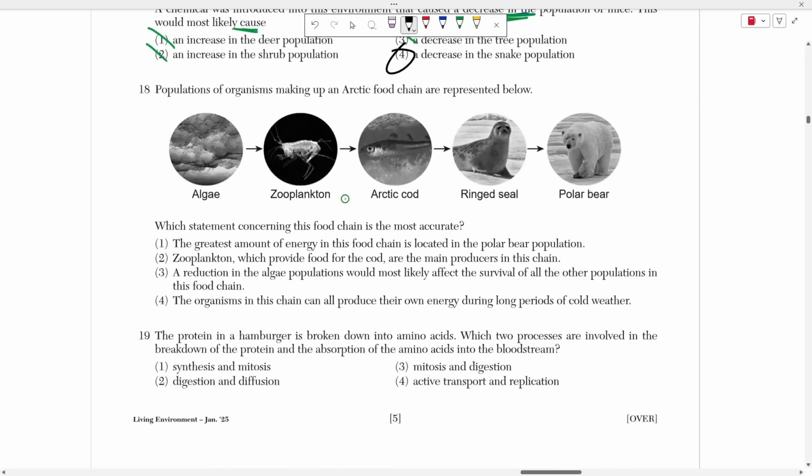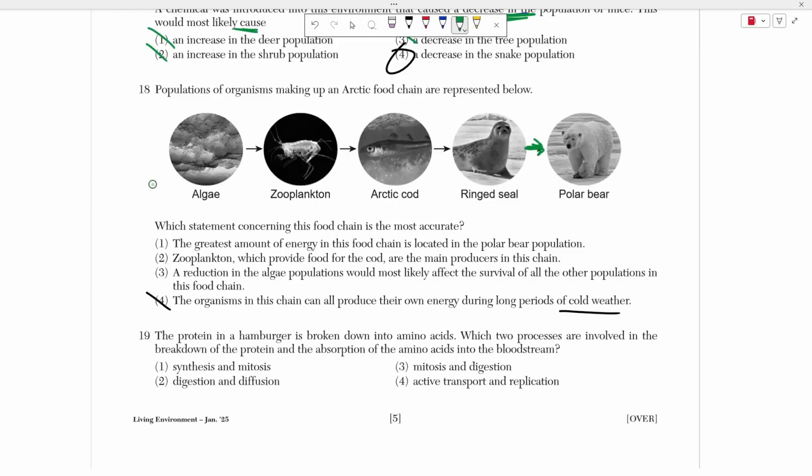Number 6 says population of organisms making up the Arctic food chain are represented below. Which statement concerning this food chain is the most accurate? And automatically we can eliminate choice 4, because it says the organisms in this chain can all produce their own energy during long periods of cold weather. Can a polar bear make its own energy? No, it has to eat something. What does it have to eat? It has to eat this seal. How do I know? Because its arrow is going from the seal to the polar bear.